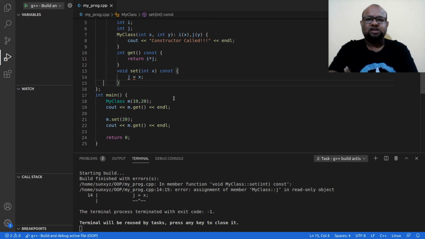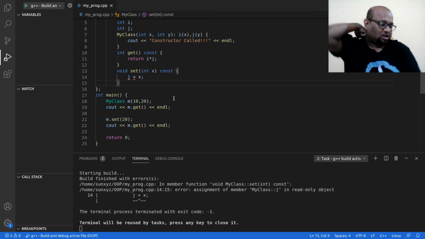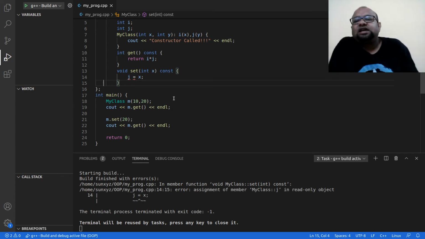I'm trying to change the value of some data attribute of the object. I'm trying to change the object inside this method. I said I will not change any value inside this method. I said that when I wrote this keyword const. All right, so this is what it is. But then there is something that I can do.